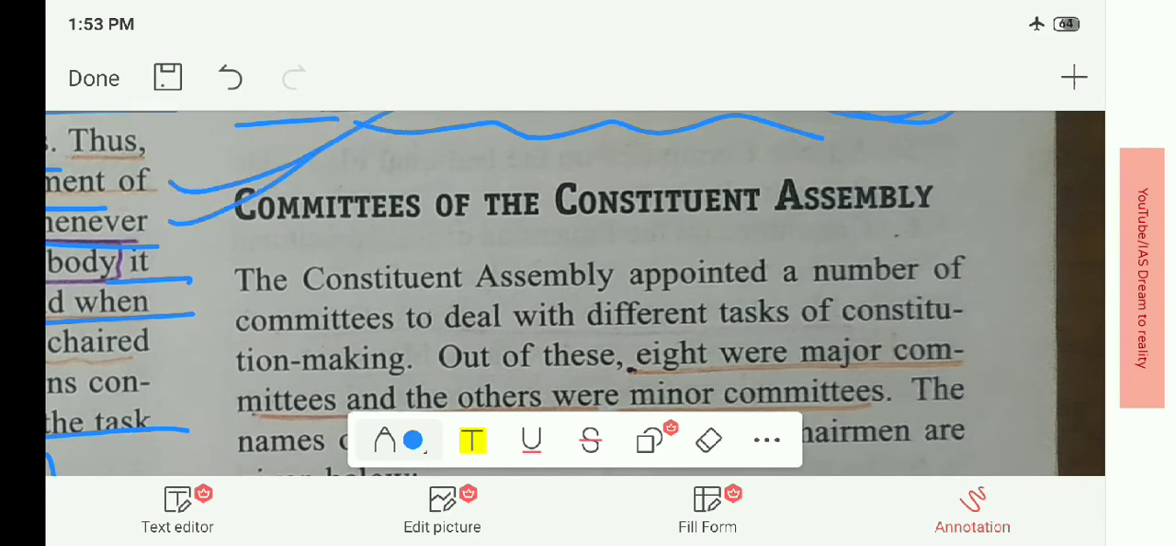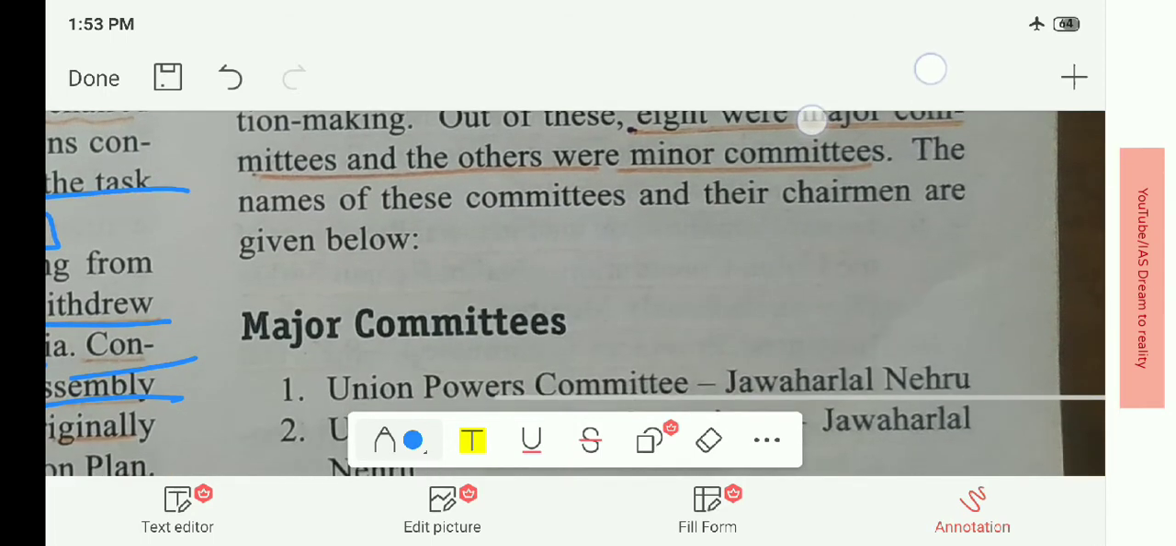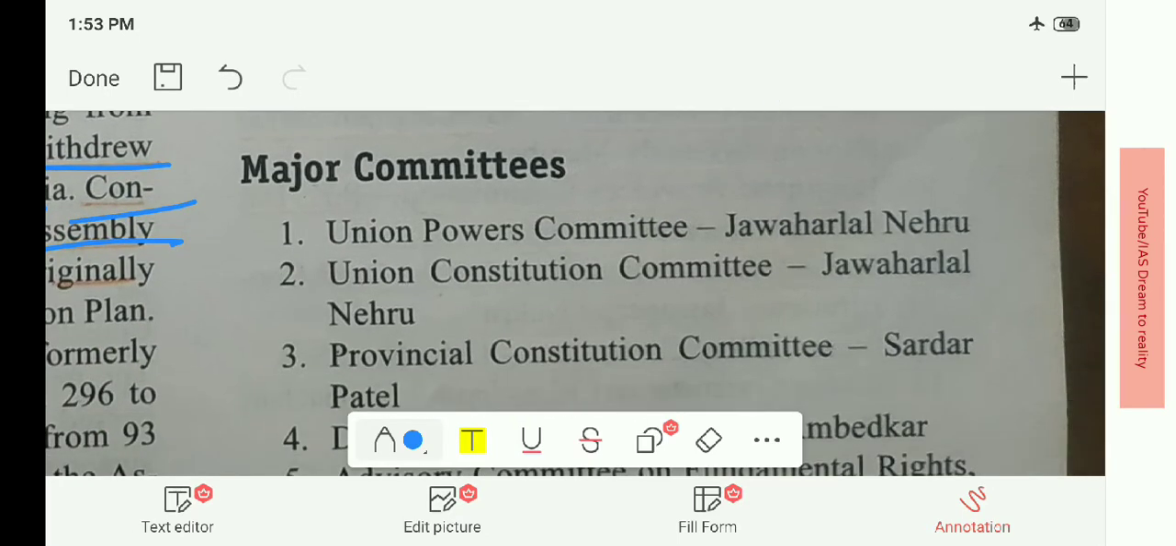These are very important points. Committees of the Constituent Assembly. What were the committees? There were eight major committees that the Constituent Assembly formed, and some minor committees. I will tell you which committees and their heads you should remember. Eight were major committees and others were minor committees.